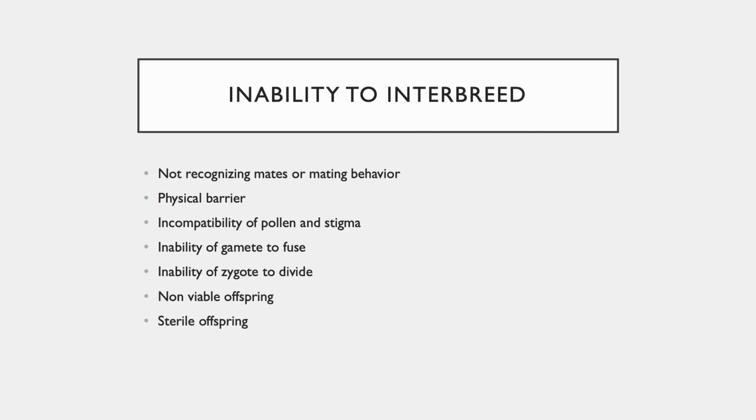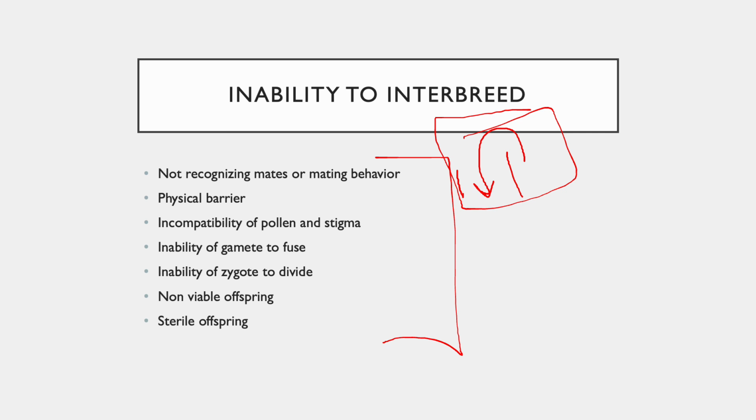The basic start of speciation, or the new species which occur, is when there is an inability to interbreed, as a result of which outbreeding will start and variation will come into place. When we are talking about interbreeding, we are trying to differentiate this term from inbreeding and outbreeding. So I have two individuals which are not able to breed with each other, is what they are talking about when I say inability to interbreed. They are not recognizing each other, and there are many reasons for it. Some of them I've listed below.